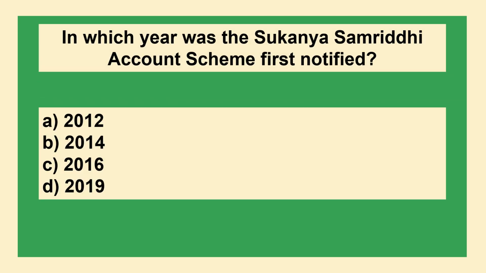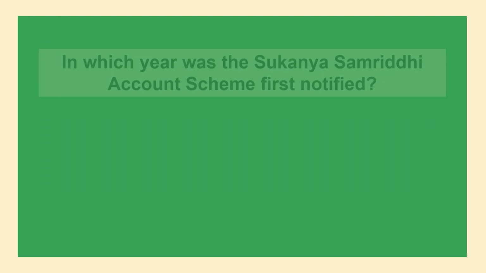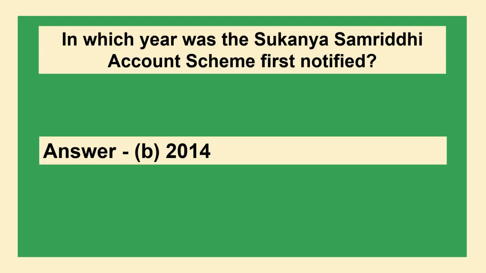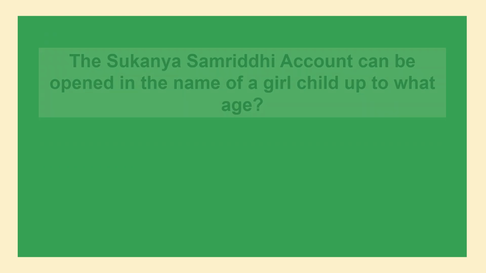In which year was the Sukanya Samriddhi account scheme first notified? Option A 2012, option B 2014, option C 2016, option D 2019. The answer is option B 2014.